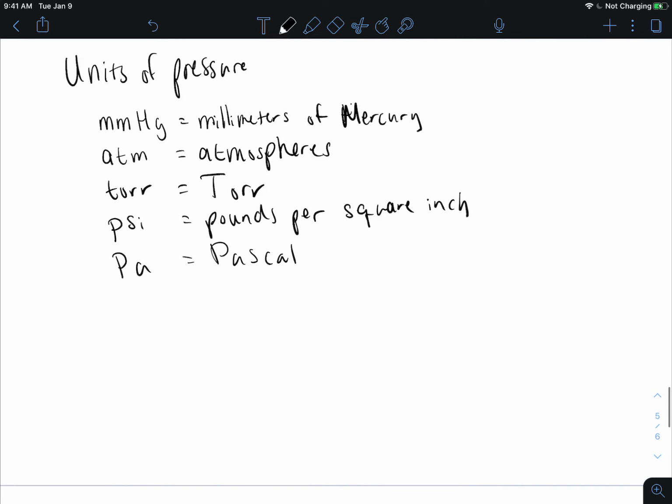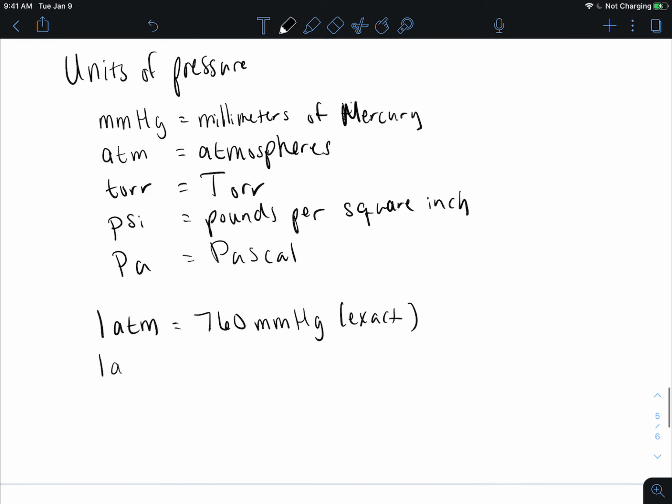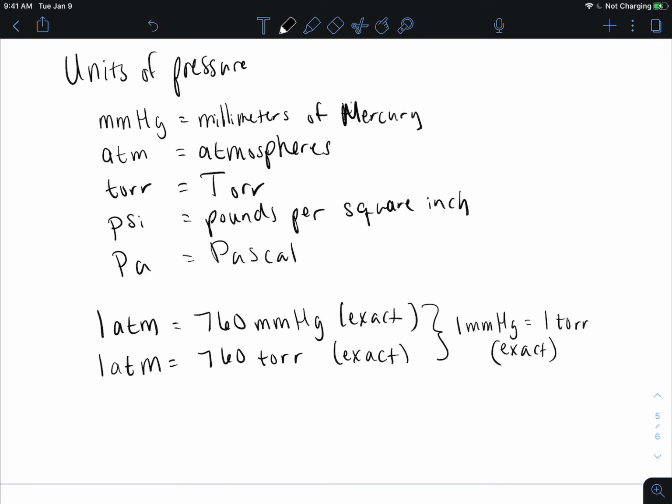Okay, so atmospheres are the most common, and 1 atmosphere is equal to 760 millimeters of mercury, and this is an exact value. And then 1 atmosphere is also equal to 760 torr, and this is also an exact value. So hopefully you get from this that 1 millimeter of mercury is equal to 1 torr, and this is also exact, so infinite sig figs, remember.